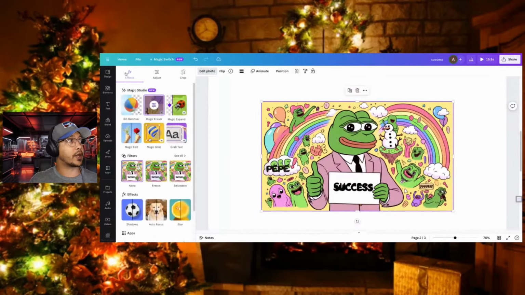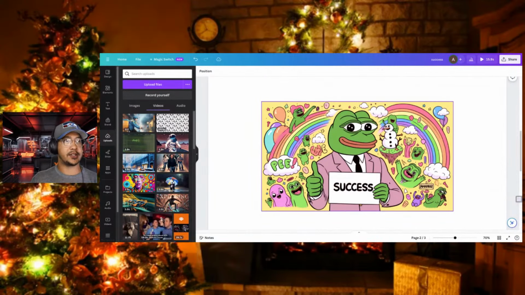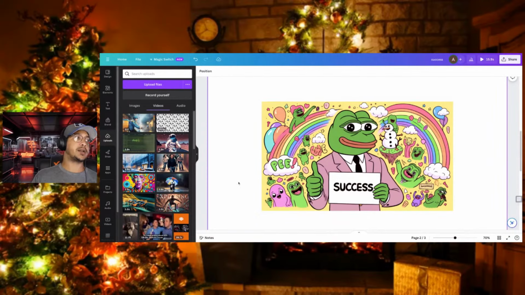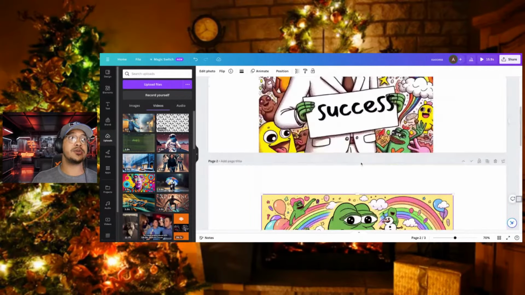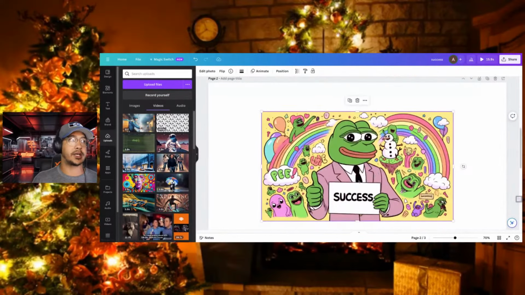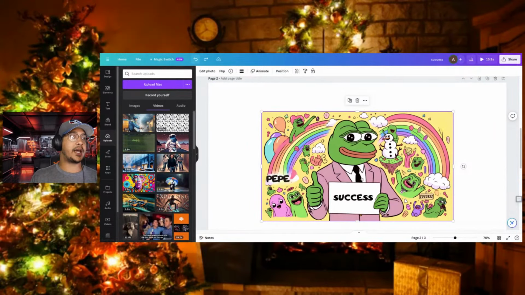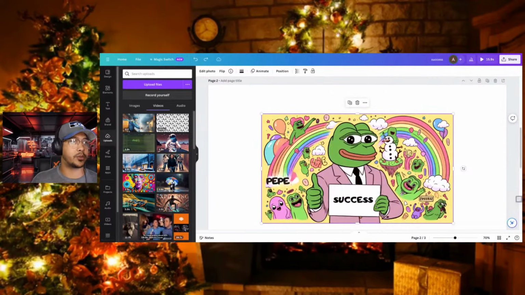So crazy stuff. You can see it tried keeping some of the stuff on here with the success, with the Pepe, and now it just kind of has both on there. So keep that in mind. Don't ever click reset tools unless you know for sure that you do want it to be reset. Otherwise, you're going to end up in a position that you have to redo it all again, and there's not typically an undo button that just allows you to go back. Bam, there you go. I went back enough and it finally went back to normal. So hopefully that makes sense to several people.